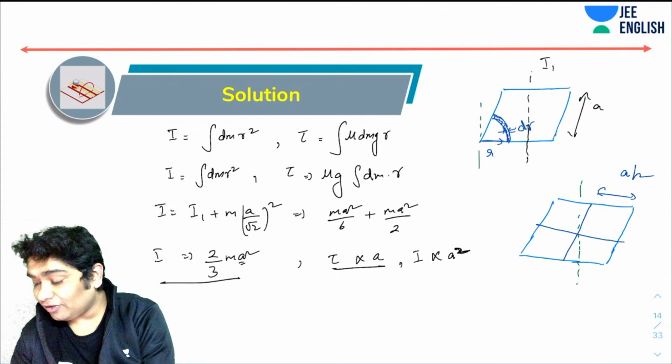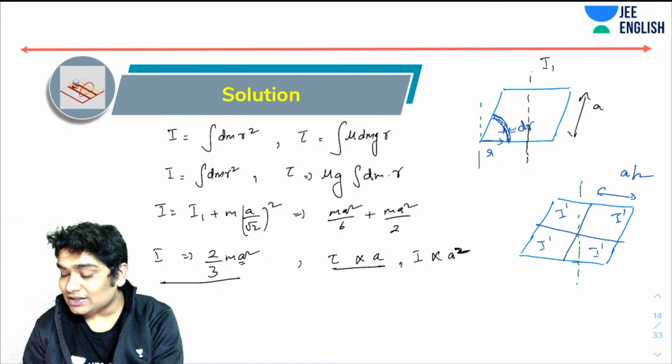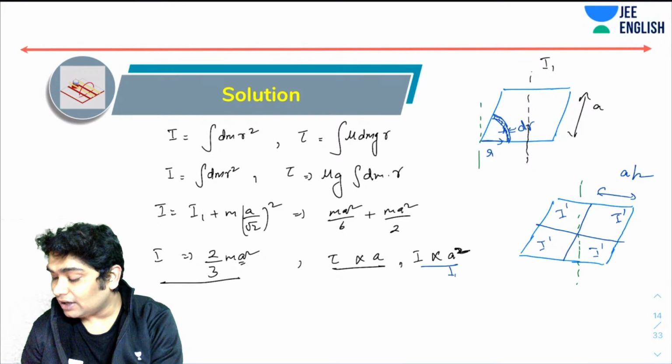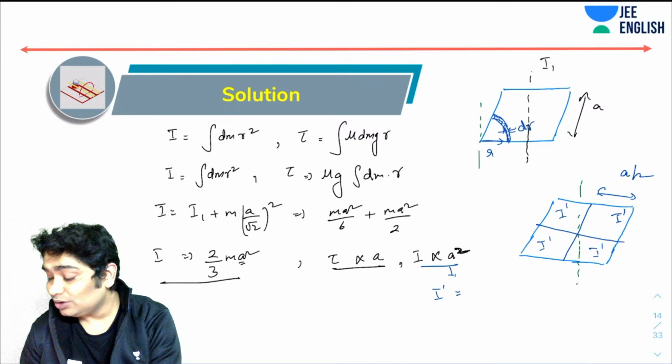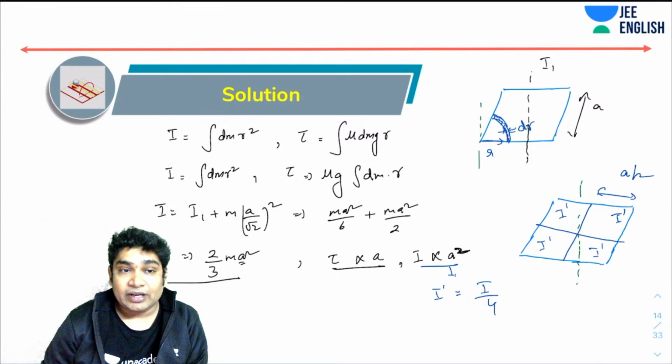If the moment of inertia of each is I dash, then from dimensional analysis I dash would be equal to I by 4. Why? Because if the sides have become half, the moment of inertia becomes one fourth.